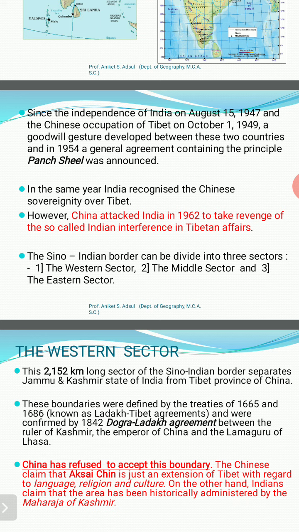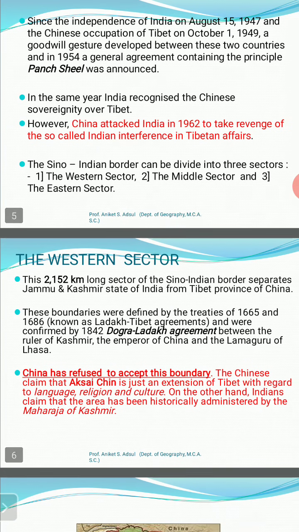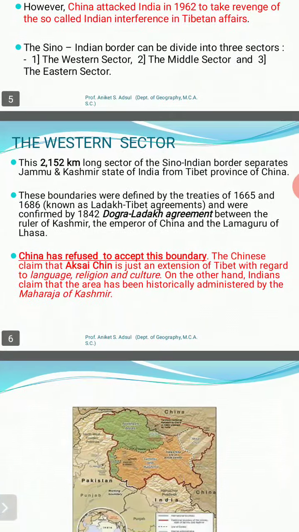The whole boundary of India with China is divided into three sectors: the western sector, middle sector, and eastern sector. The western sector has a length of about 2,152 kilometers, where the Union Territory of Ladakh shares a boundary with the Chinese province of Tibet. This sector is a product of the Dogra Ladakh agreement, which was signed in 1842.